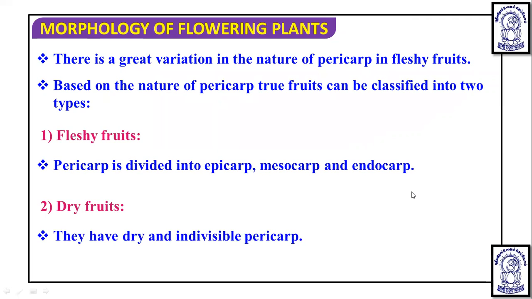Whenever the pericarp is dry, without water, and indivisible, meaning the pericarp is not able to differentiate into the epicarp, mesocarp and endocarp, then we call it a dry fruit. Now this fleshy fruit is also known as succulent fruit. Okay, now let's discuss further.